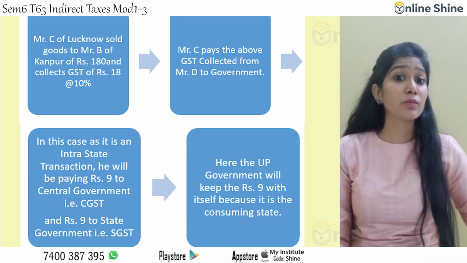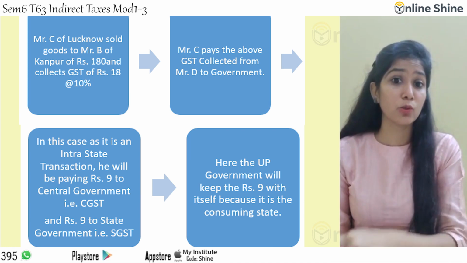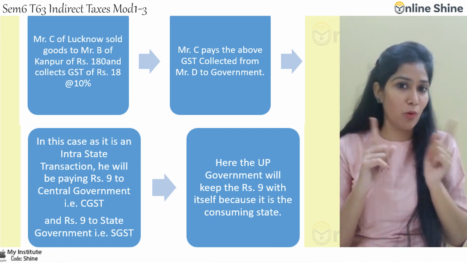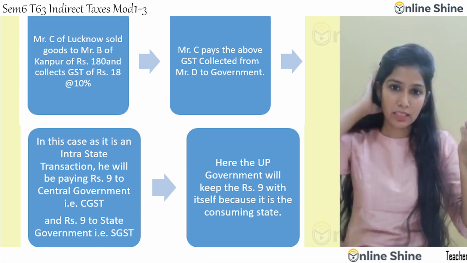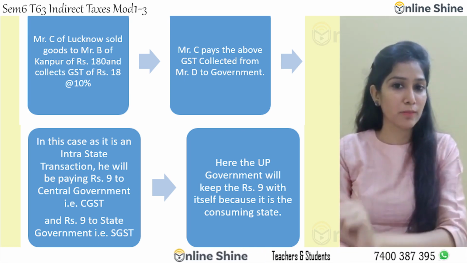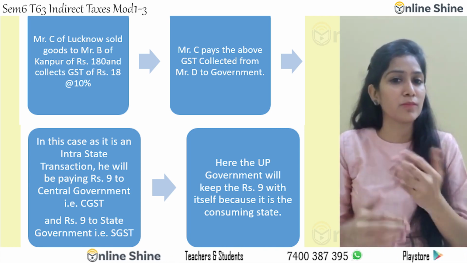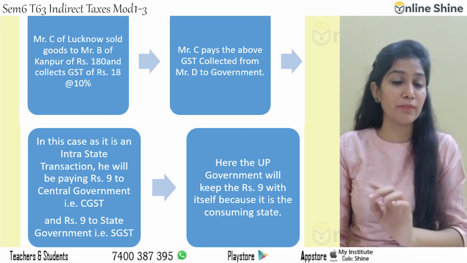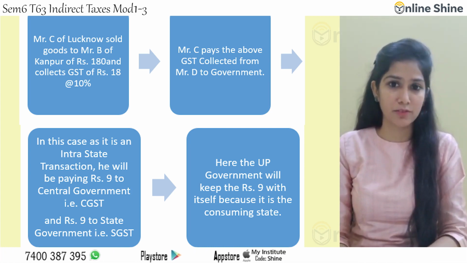It is being paid by whom? By Mr. B to Mr. C. But it is being paid by Mr. C to the government, borne by the consumer but paid by the seller to the government. Now, 9 rupees will be enjoyed by the central government and the balance 9 rupees will be enjoyed by the Uttar Pradesh government. Hopefully you understood what I mean when I say levy and collection of GST.